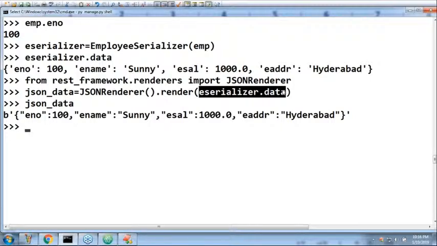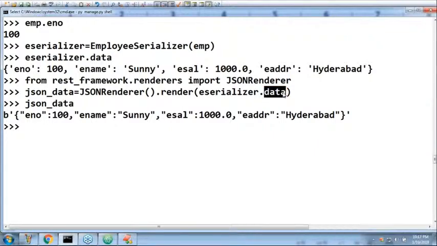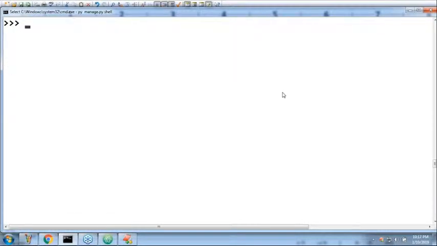Renderer is a utility by which we convert data. Sir, a small doubt: is this word predefined, or can we use any word? This is the predefined word. Remember this. Data is the predefined word.